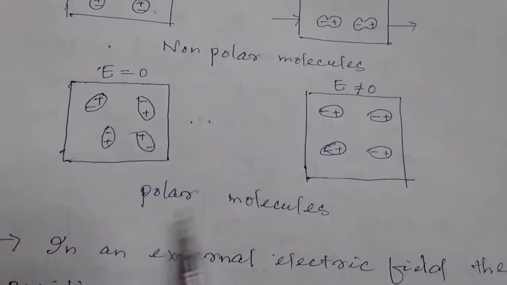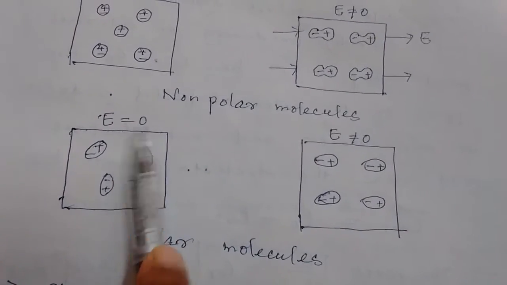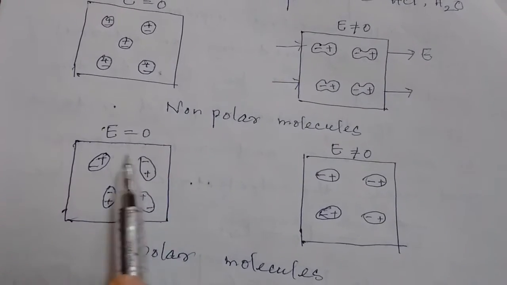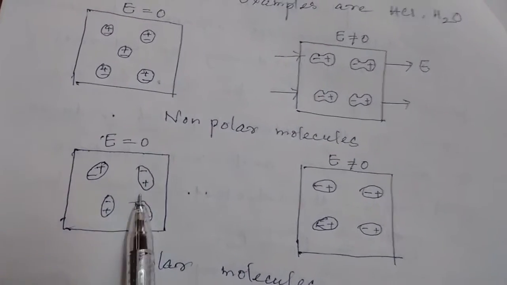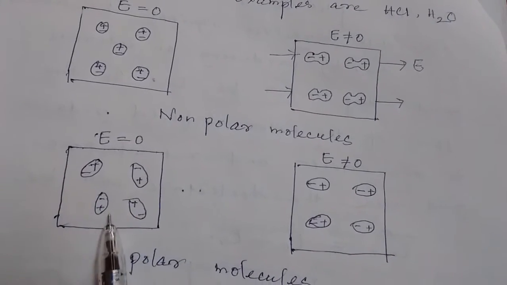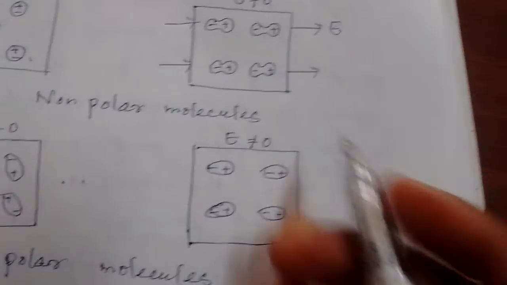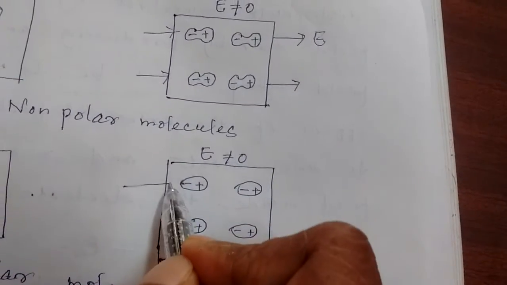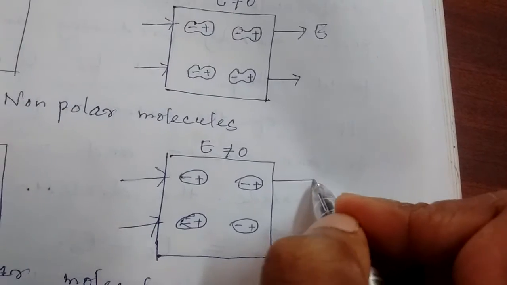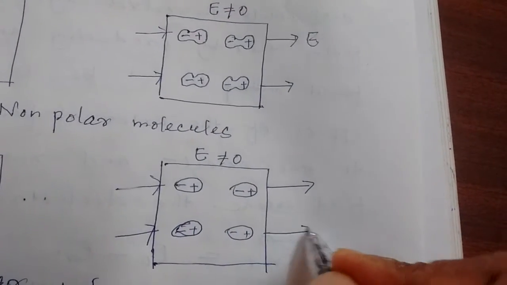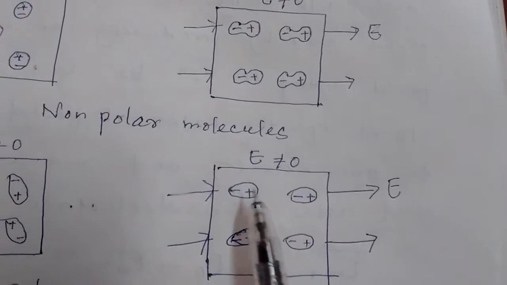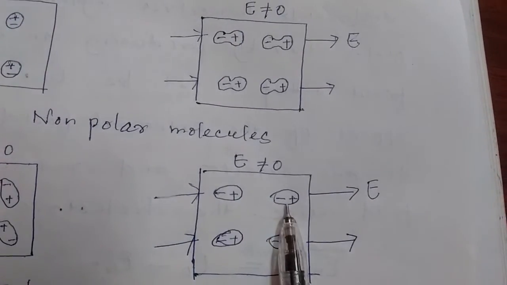Next, polar molecules. External field is zero. Here you look. Already there are dipole moments, but they are oriented in random fashion, not in any particular direction or alignment. Now here again I am drawing the external field. This is one dipole moment, this is another dipole moment.